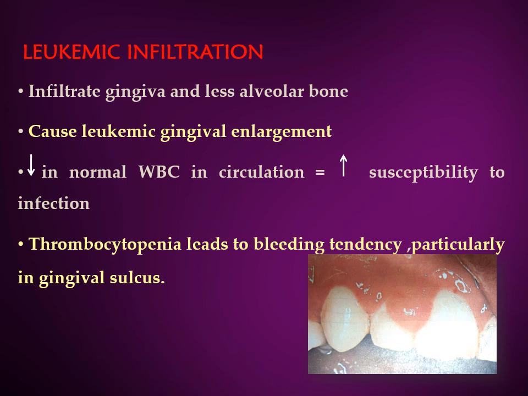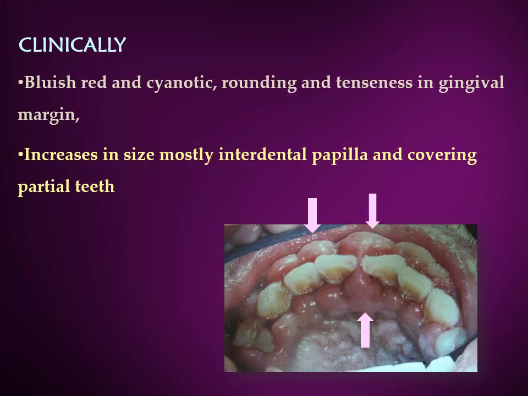Decrease in the normal WBC in circulation occurs, which leads to an increased susceptibility to infection. Thrombocytopenia, which ensues, leads to bleeding tendencies, particularly in the gingival sulcus. Clinically, the gingiva appears bluish red and cyanotic, and there is a rounding and tenseness in the gingival margin.